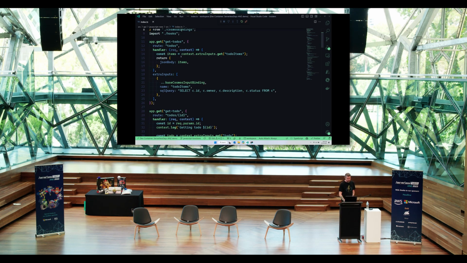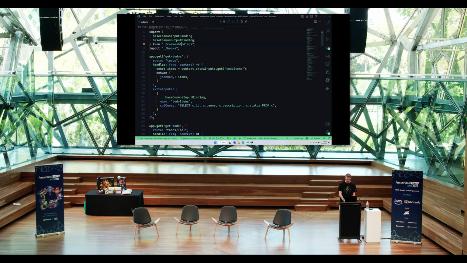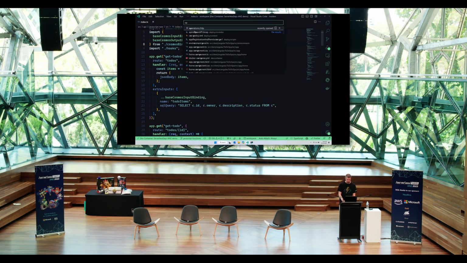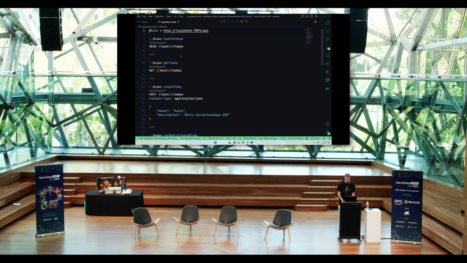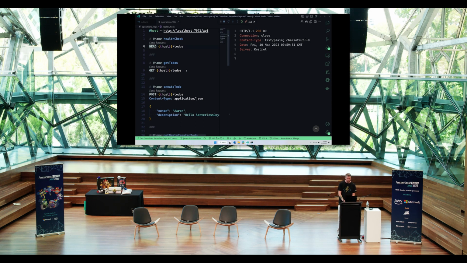So let's go to our operations. Oops, operations again. Come back up to the top. And if we go and run that, it's working exactly as we expected it to be working. It's working the same way as the previous one does. So we can get back, well, no items because we deleted the last item out of the database. We can create a new item.